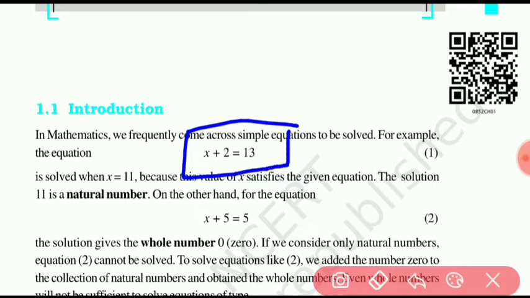An equation has two sides, left hand side and right hand side, and the middle term is equal. This type is called an equation. In an equation we find the unknown value.